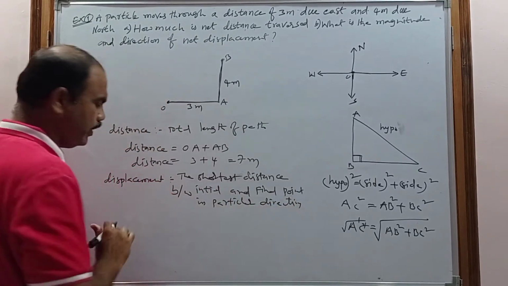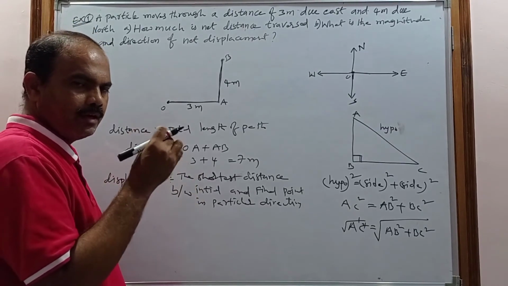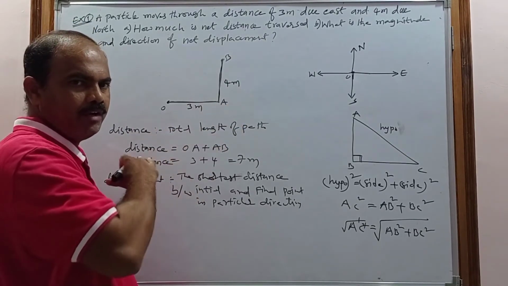And simply, how do you get it? To get the displacement, join the initial point and final point with the help of a straight line.